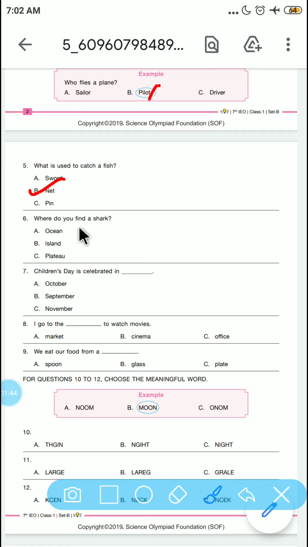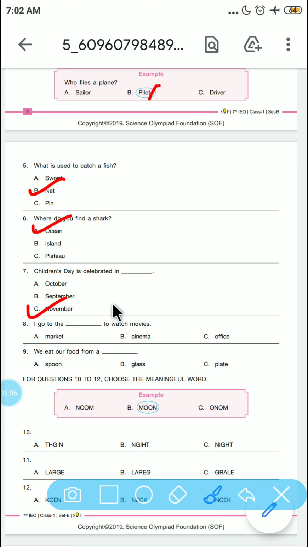Where do you find a shark? So where do you find it? In the oceans. Children's Day is celebrated in which month? 14th of November. So it is celebrated in November. And why is it celebrated, friends? Tell me.